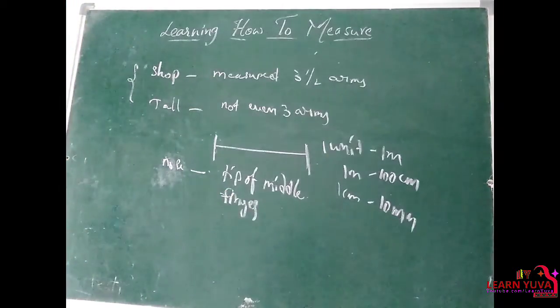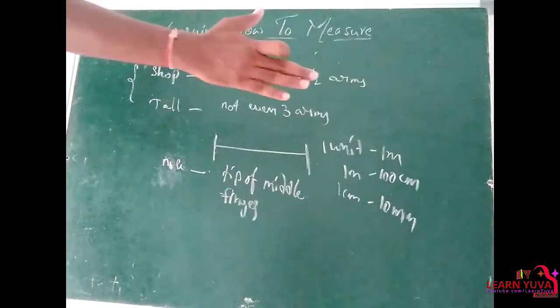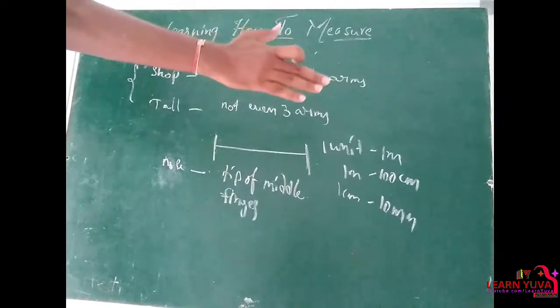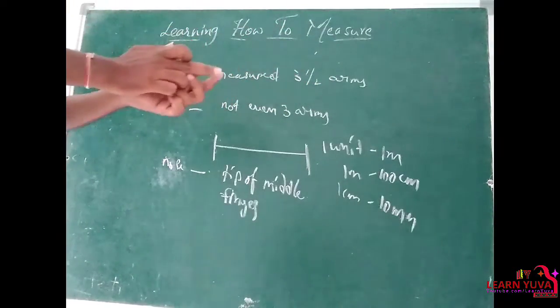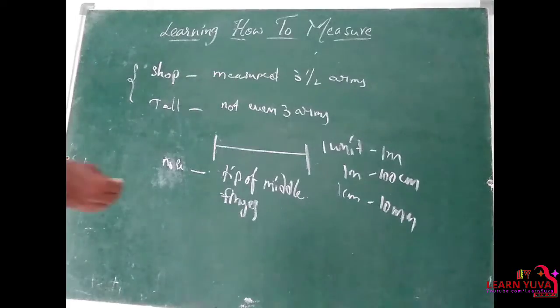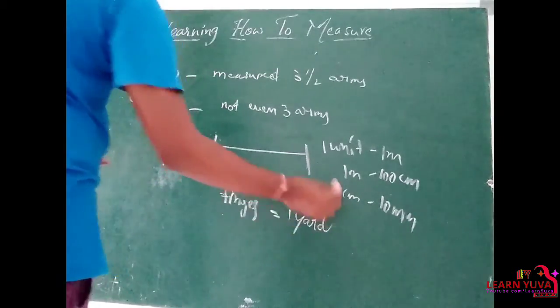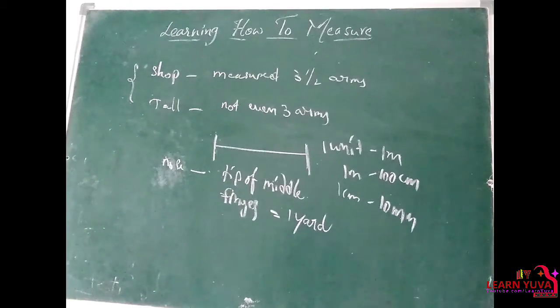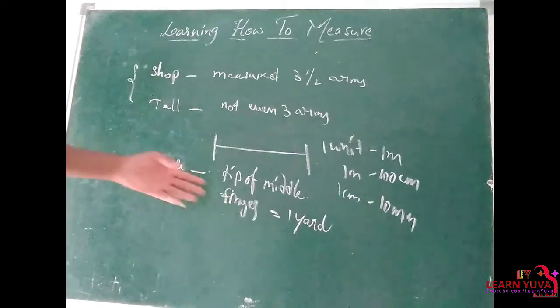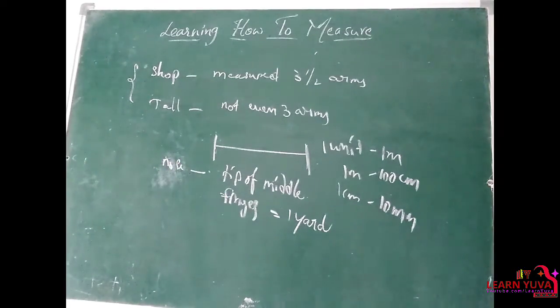So from the nose, if we raise the hand like this, the distance from the tip of the nose to the middle finger, they made as 1 yard, right? So the distance from the tip of the middle finger to the nose, they marked as 1 yard.